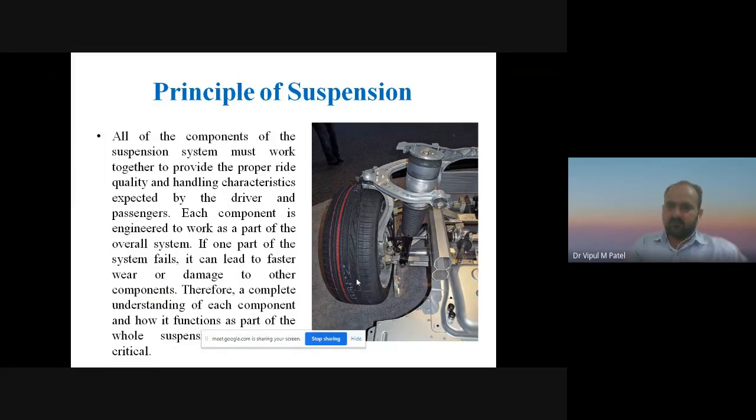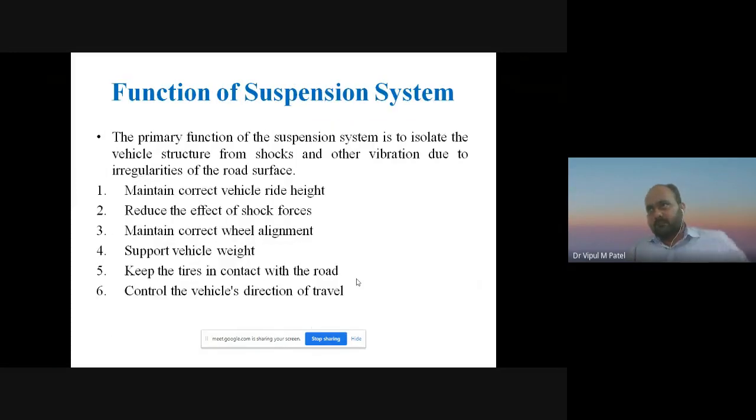Now we will see the function of the suspension system. If we are discussing the primary function of the suspension system, then we can say that it is used to isolate the vehicle structure from the road shocks and other vibration due to the irregularities of the road surface.